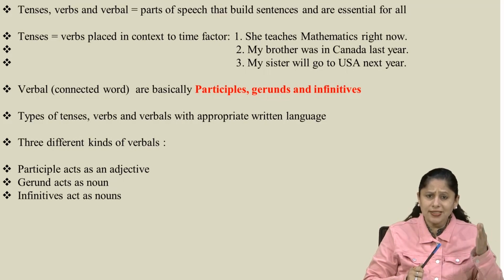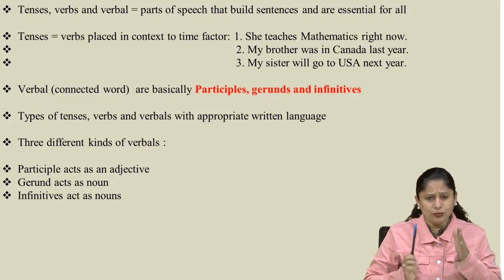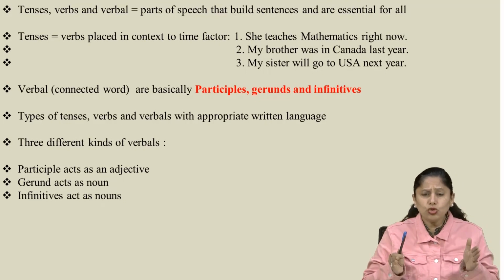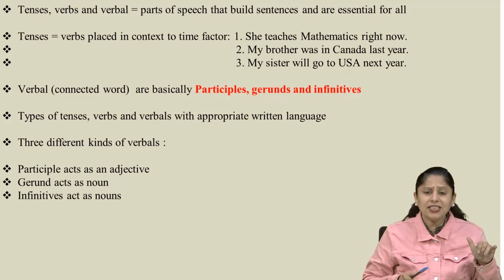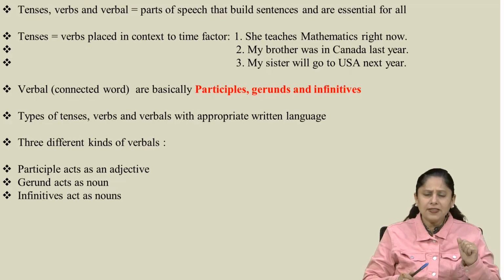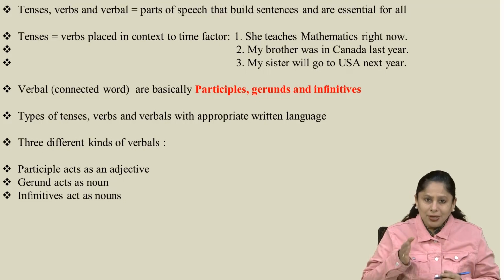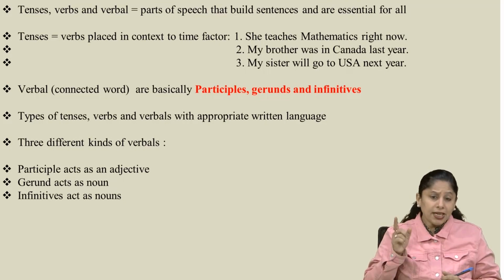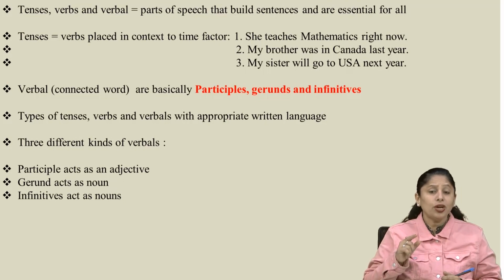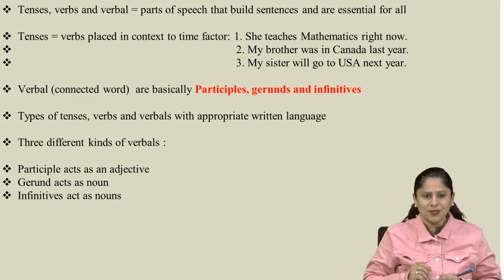As you know, there are simple present tense, past tense and future tense. Past, future and present, these are the three main categories of tenses, but of course there are many more subcategories which should be very clear in your mind when you are learning the grammar, the parts of speech or writing for the journalism purpose.